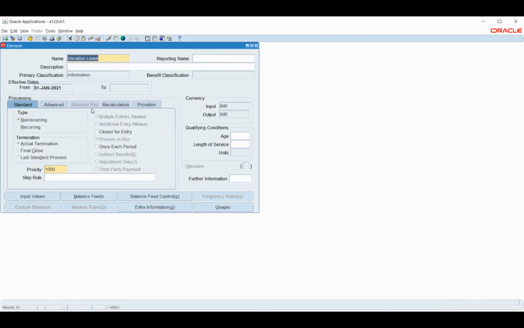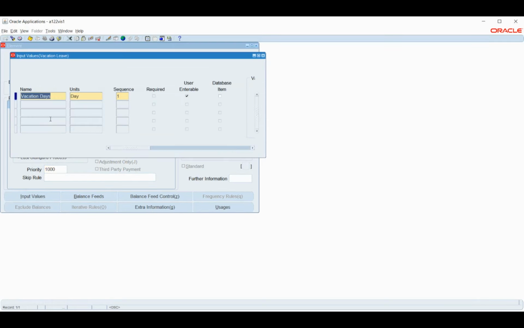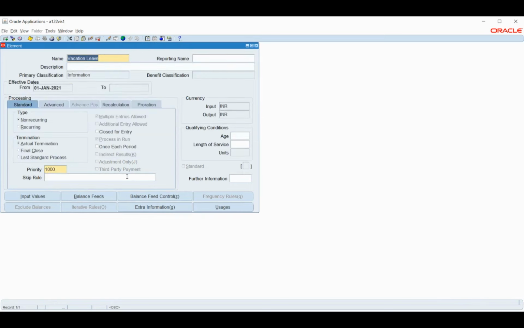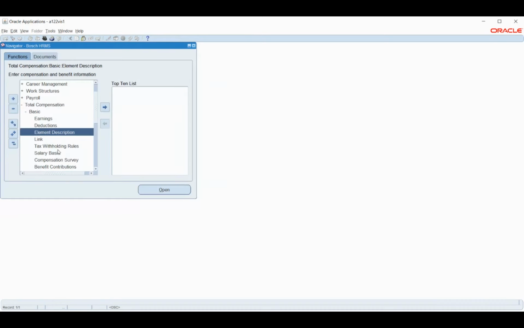Here I have just given the simple definition, and the input value I have given as vacation days and day. What this means is that I'm giving my input in days, 10 days or 4 days or 5 days, whatever component I need to give. I can give this when I'm entering the payroll, I mean attaching it to the employee. And then I'll close this, and as a next step, I'll define the accrual.